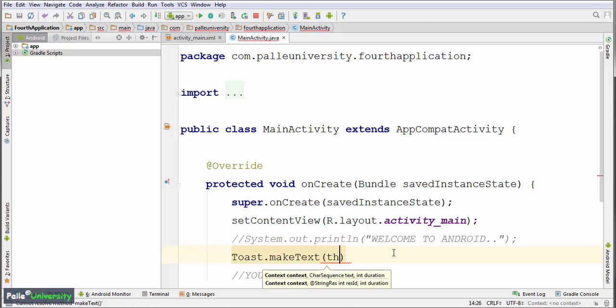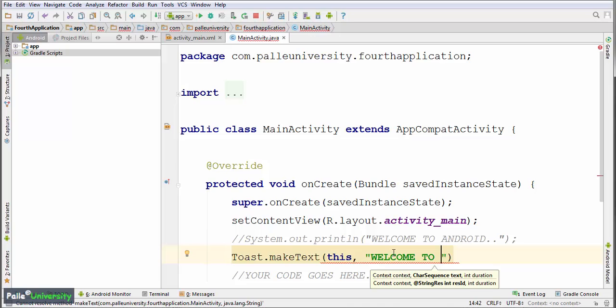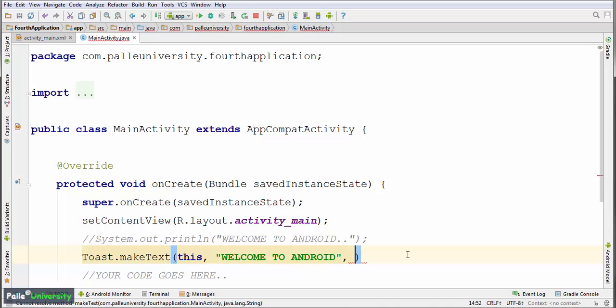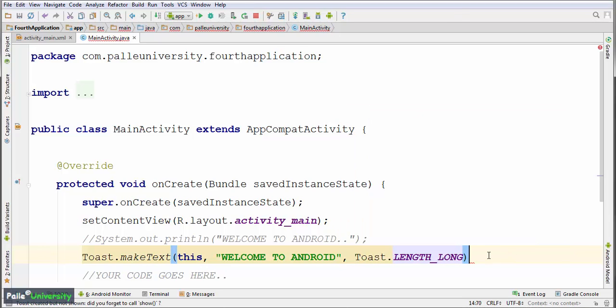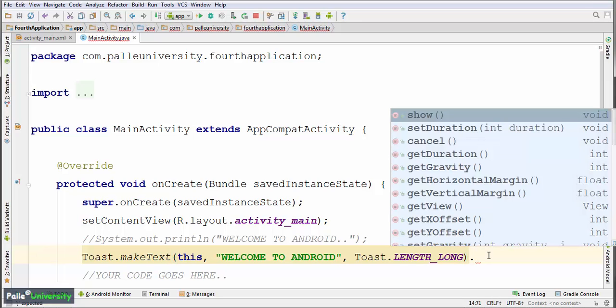So context give as this, I want to print the message Welcome to Android. You can give either in capital letters or small letters. Let me maximize this, comma. Let us say I want to display for 4 seconds. For 4 seconds you should say Toast dot LENGTH_LONG. You don't have to remember the complete word, just type L. It will show LENGTH_LONG or LENGTH_SHORT. Select LENGTH_LONG and simply select dot. From the intelligence window select show.